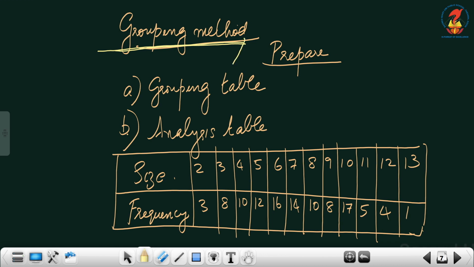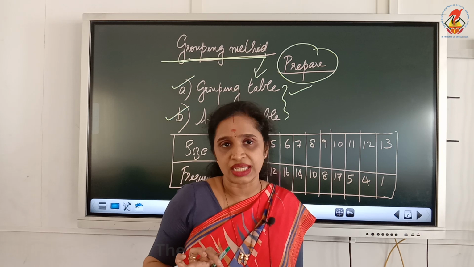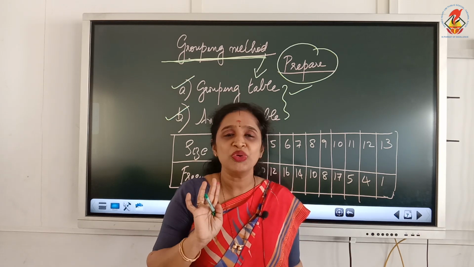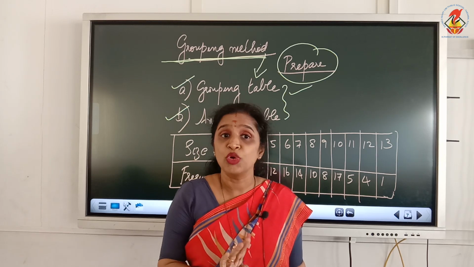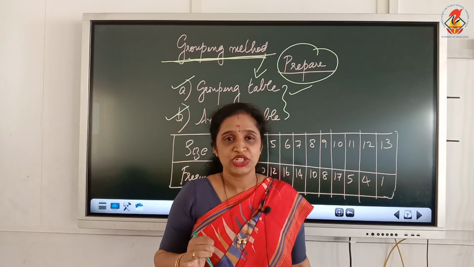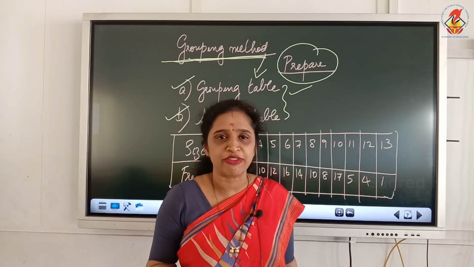To find out the mode using this grouping method in a discrete series, we have to prepare 2 things. The first one is a grouping table. The second one is an analysis table. So, for calculating the mode in a discrete series using the grouping method, we have to prepare 2 important things: the grouping table and the analysis table. Now, I told you the grouping method is used under certain circumstances. Now, let me explain that for you.